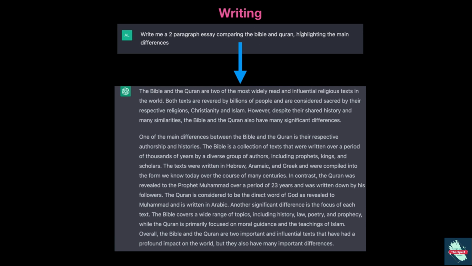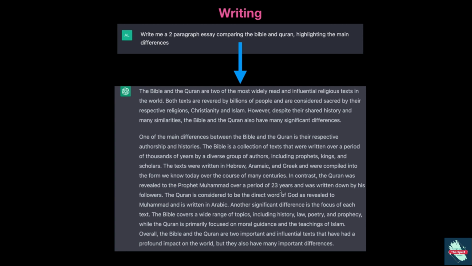Compare the Bible and the Quran, highlighting the main differences. It's looking at the two and finding the significant differences. Another significant difference, the focus of each text. So that's really, really crazy if you start to think about what the implications of this technology are. And that's something that's also really interesting to think about.